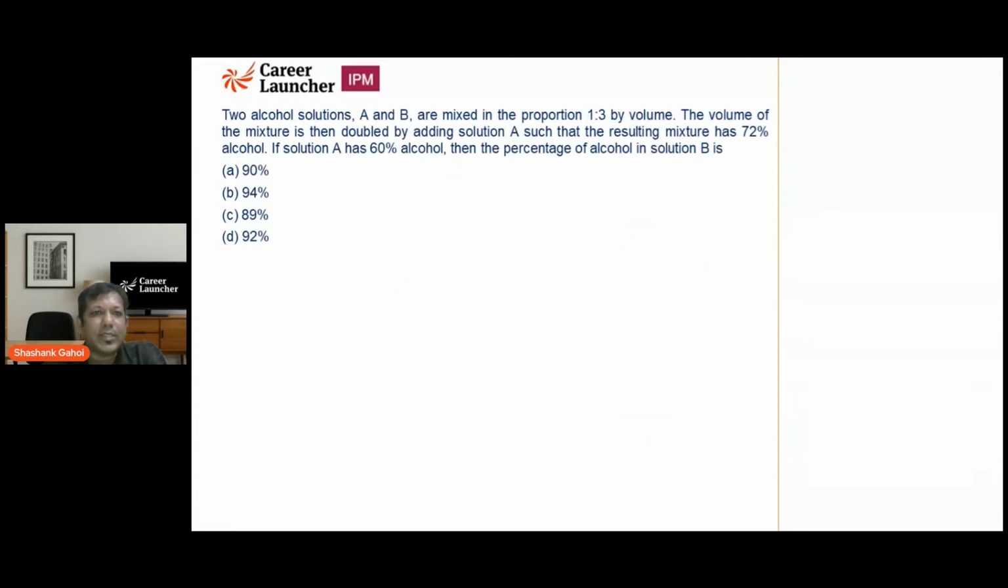Let's move on to the next one. Okay. So it says two alcohol solutions are mixed in proportion 1 by 3 by volume. So I have two alcohol solutions. One is A, second is B, and this is 1 unit, this is 3 units. The volume is then, so basically what is the total volume of the mixture?